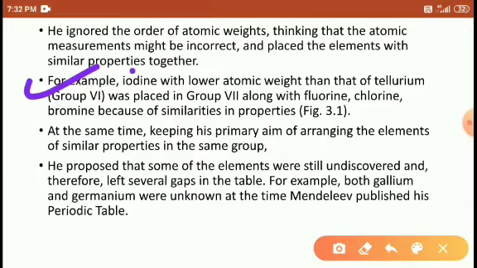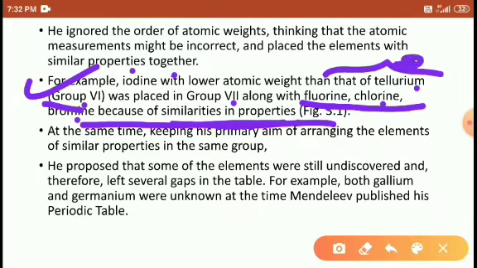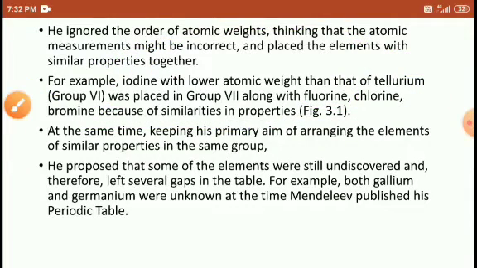For example, iodine, with a lower atomic weight than tellurium, which belongs to group 6, was placed in group 7, along with fluorine, chlorine, and bromine, because of the similar properties. Tellurium has a higher atomic weight, but he kept it in group 6 because its properties are similar to the group 6 properties. So tellurium could not be kept in group 7; rather he kept it in group 6, right students?